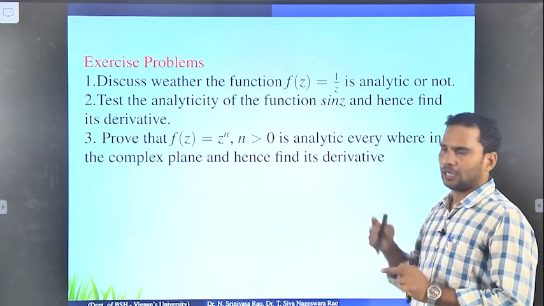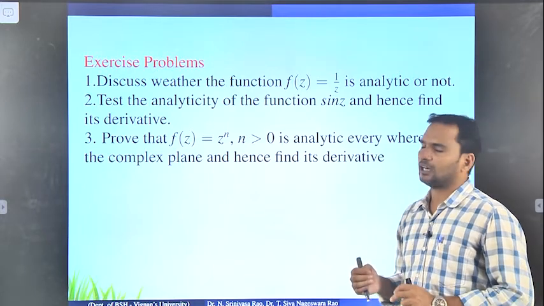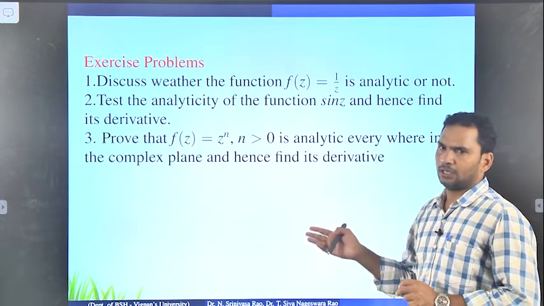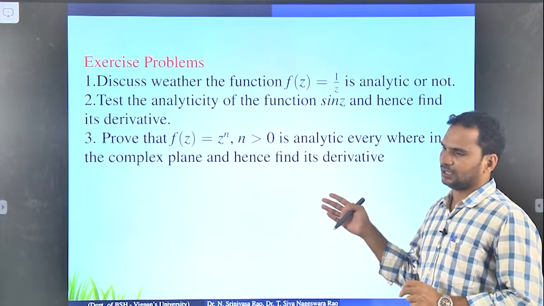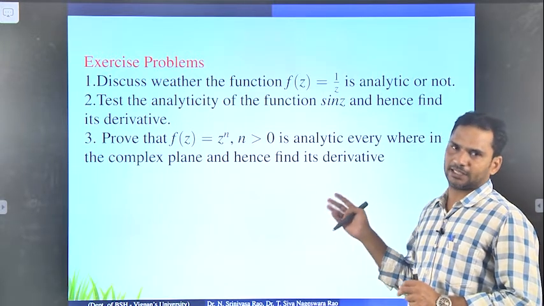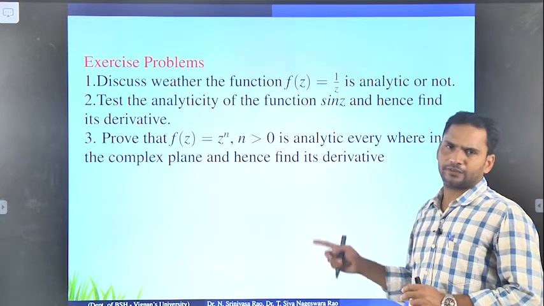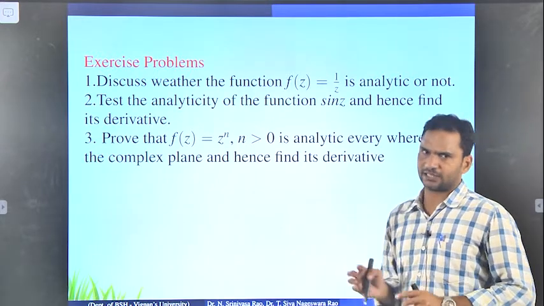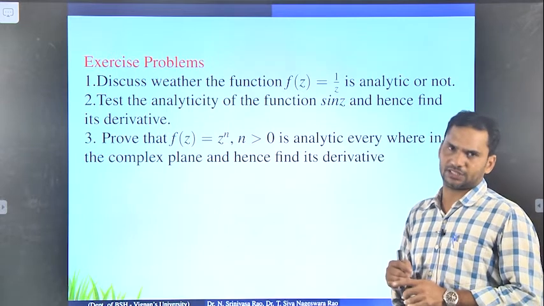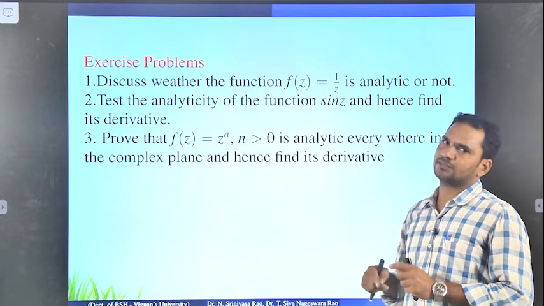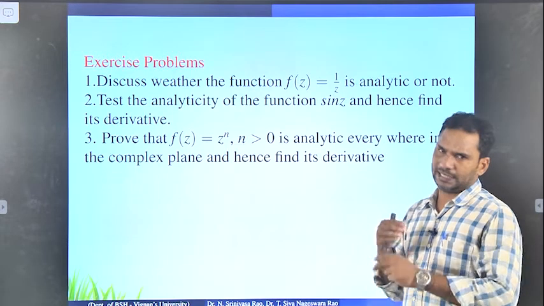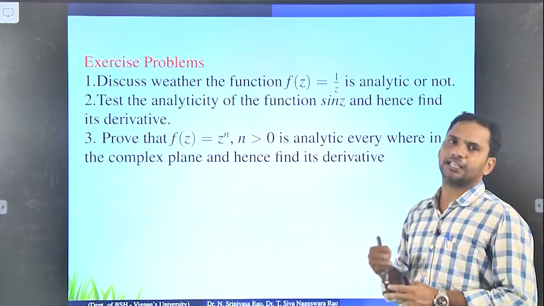Next we discussed the complex conjugate, and whether the given function is analytic or not at a point. For that, there is an important concept called the Cauchy-Riemann equations, which we need to estimate whether the given function is analytic or not.